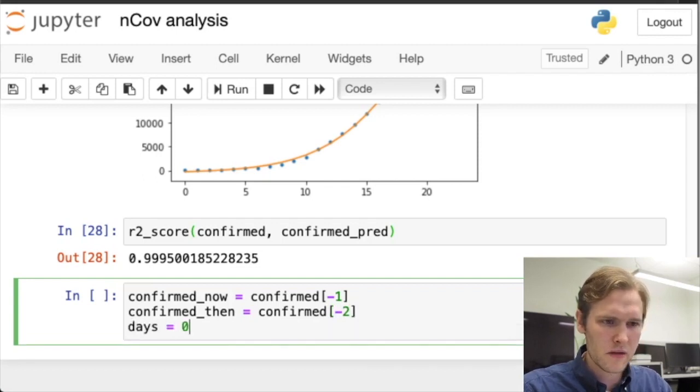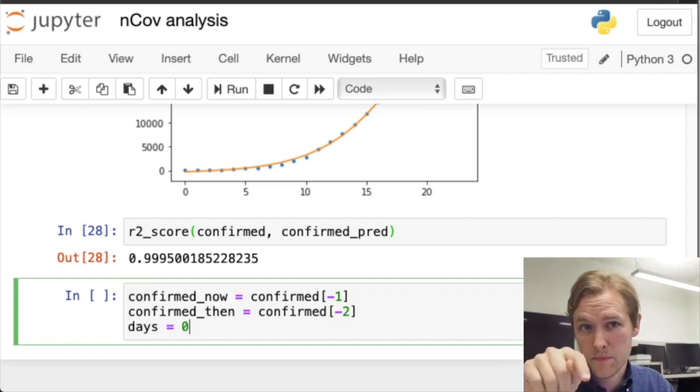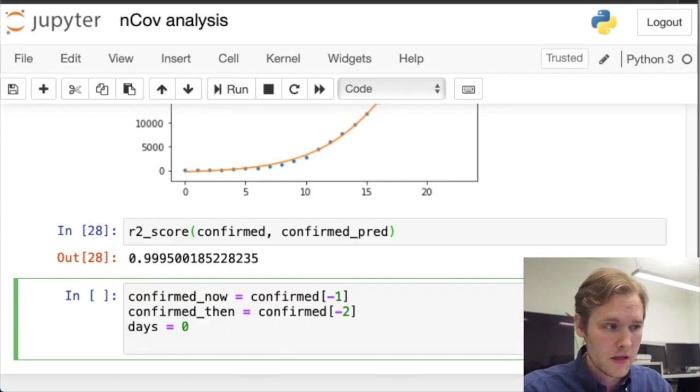And we'll do the same kind of thing as before. We'll increase the number of days from today. We also need to know what day it is today, or the day since the outbreak, which will be our x's, the last value there.